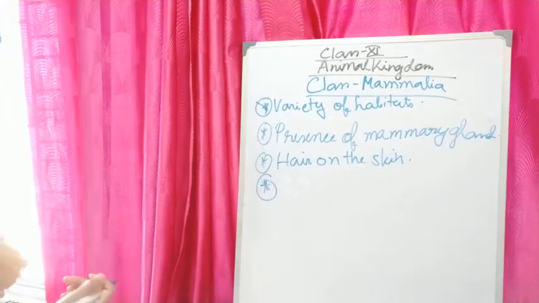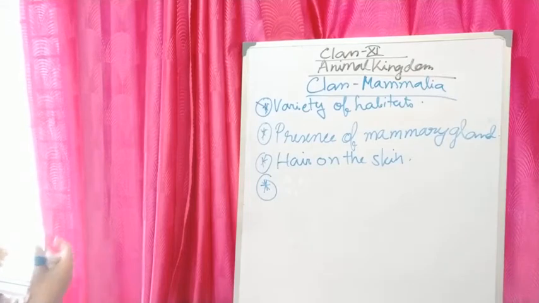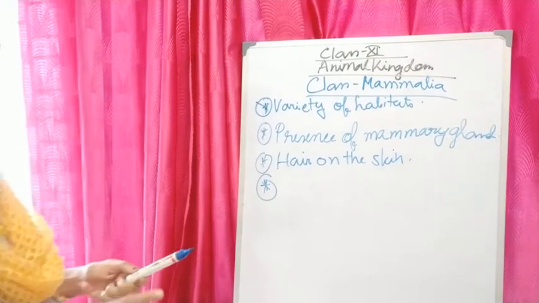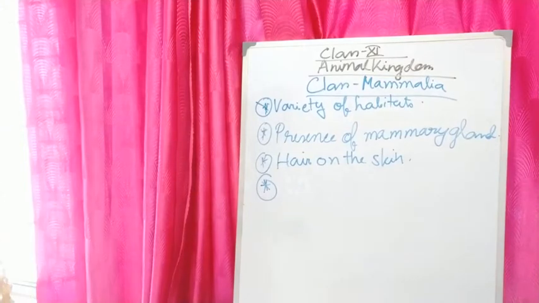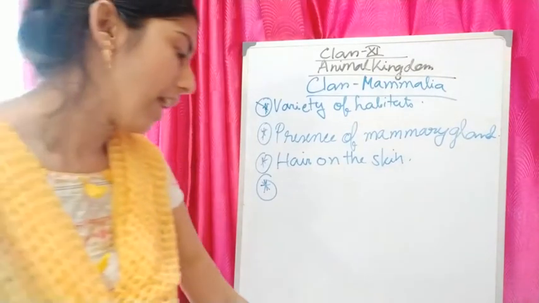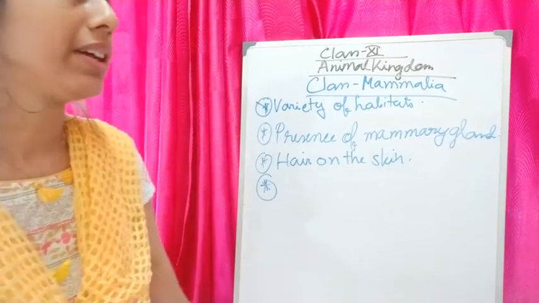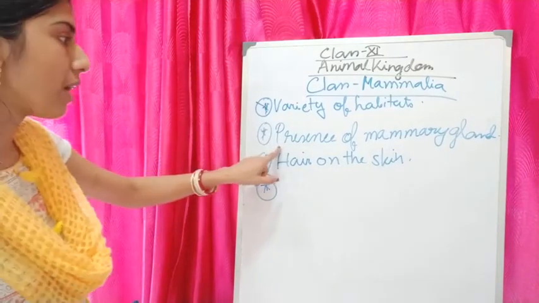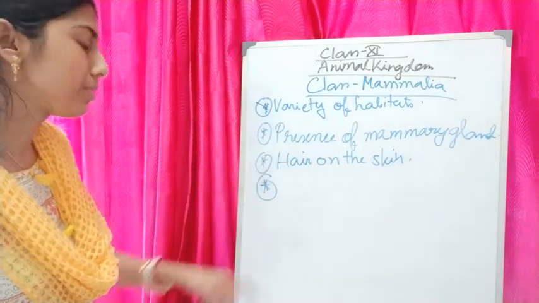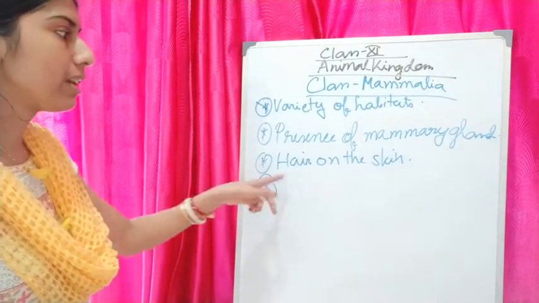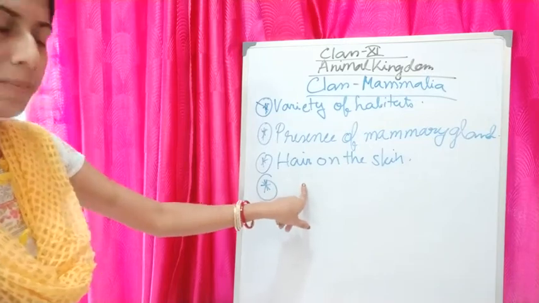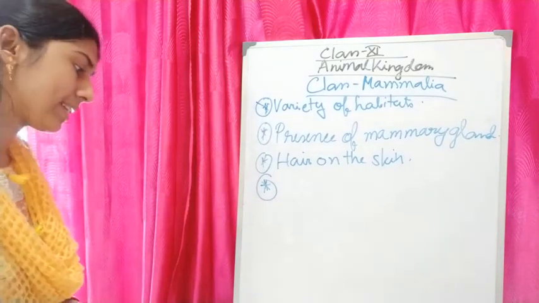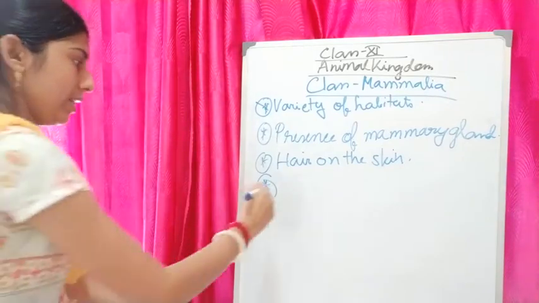So what is the next property? Their skin is impervious to water, because it is provided with glands: sweat glands and sebaceous glands. And they have an external ear. So the first unique feature of Mammalia is the presence of mammary glands, the second unique feature is the presence of hair on the skin, and they have an external ear or pinna.